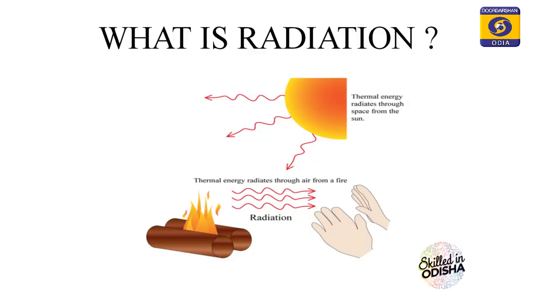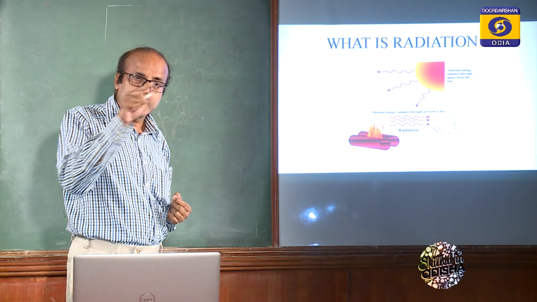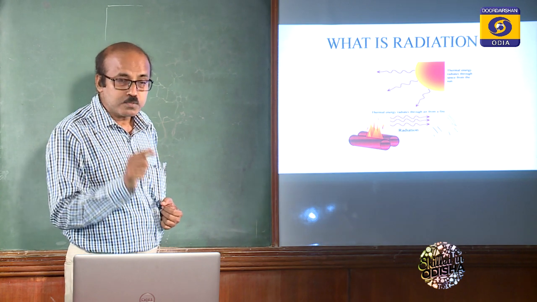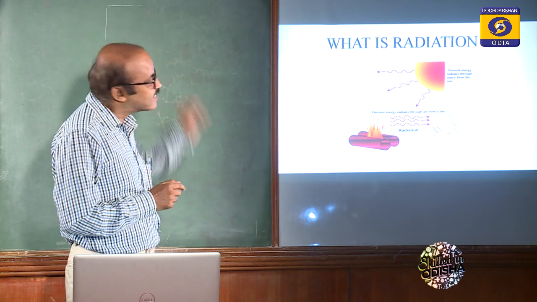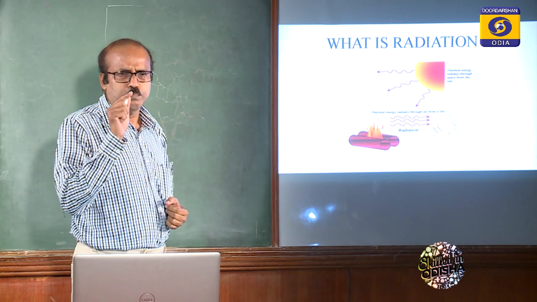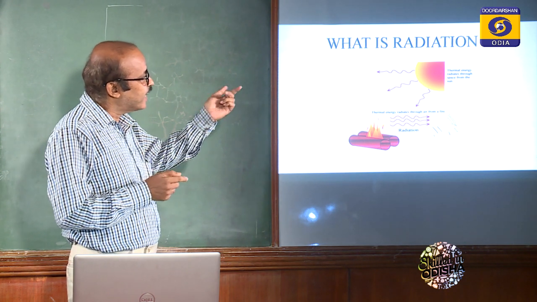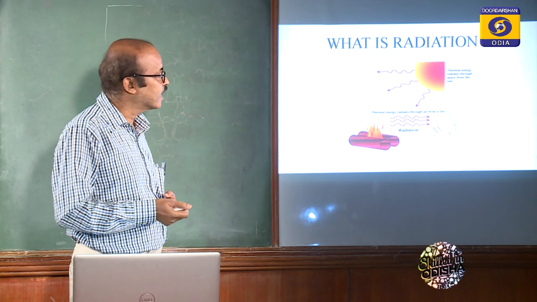So electromagnetic waves form due to what? Due to some change in the electronic configuration of atoms or molecules. Due to that change, the energy is radiated or emitted.